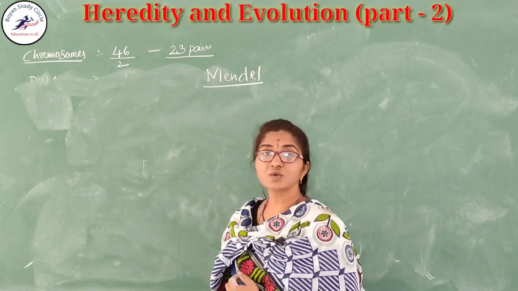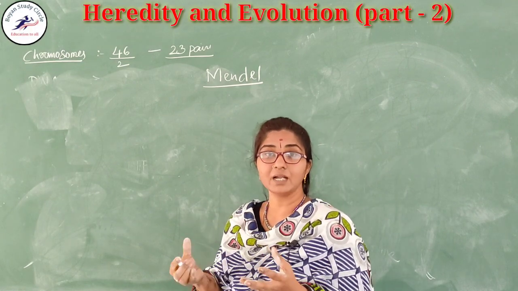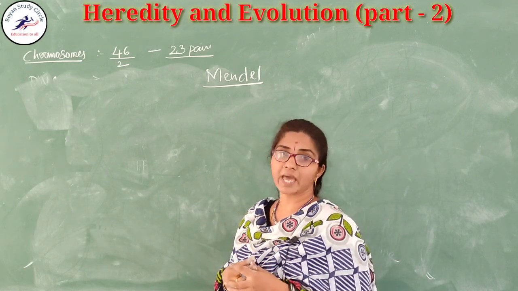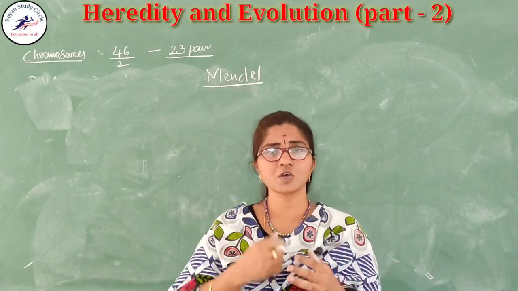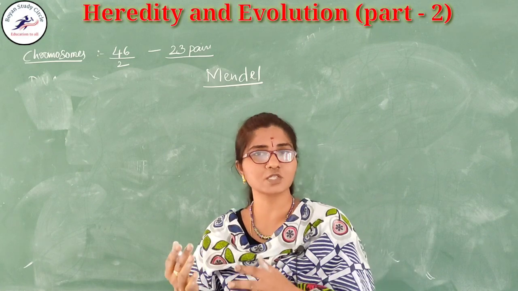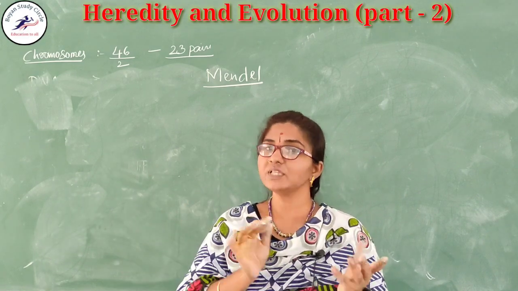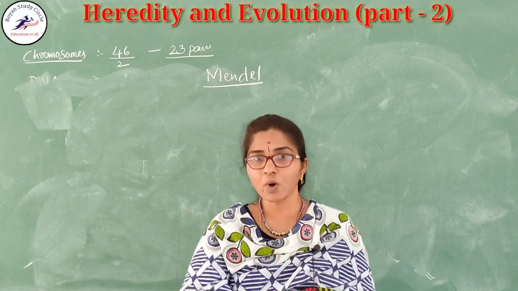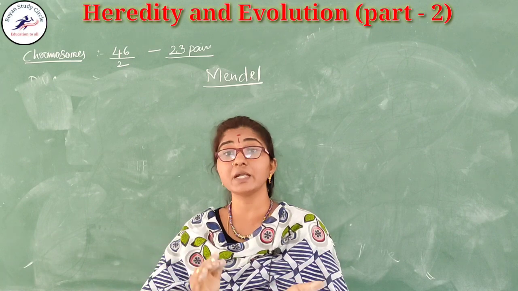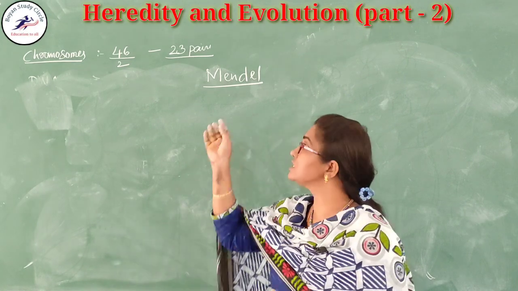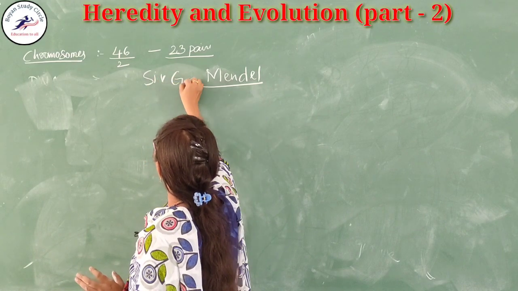Variations means we have newer characters. This was also discussed by Darwin and Lamarck, but how do these variations occur, and how are they transferred from one person to another, from parent to offspring? This explanation was given by Sir Gregor John Mendel.